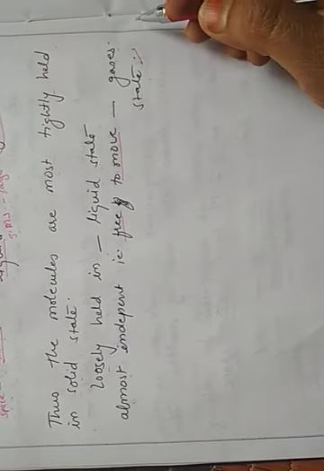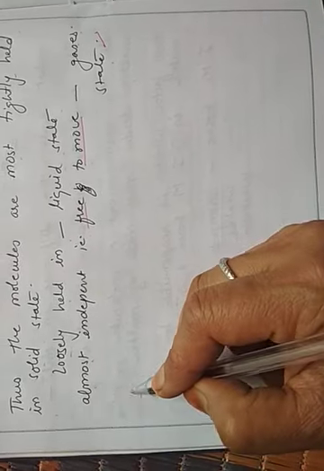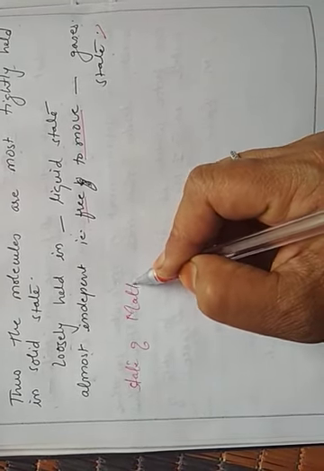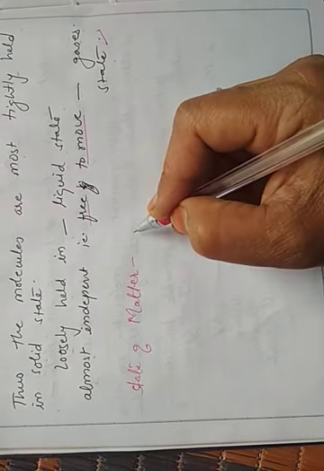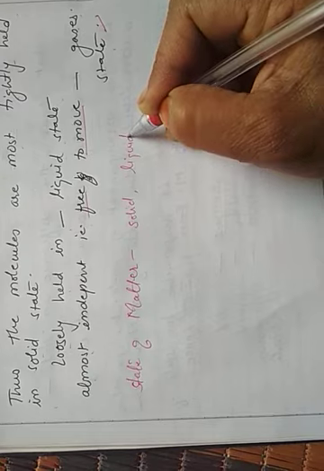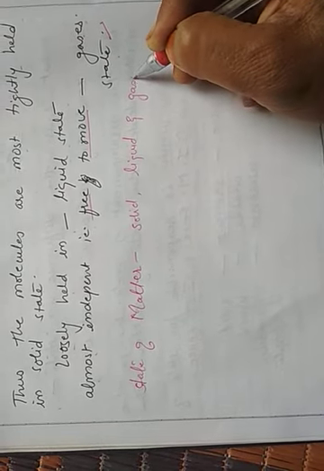So up to this point we have completed the states of matter: solid state, liquid state and gaseous state.